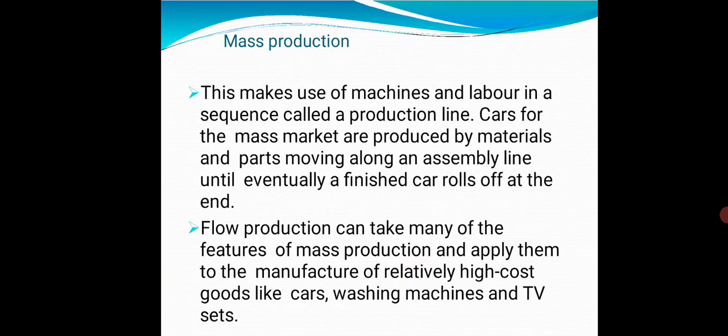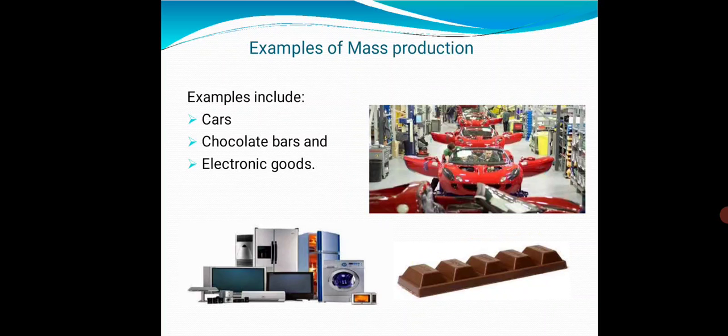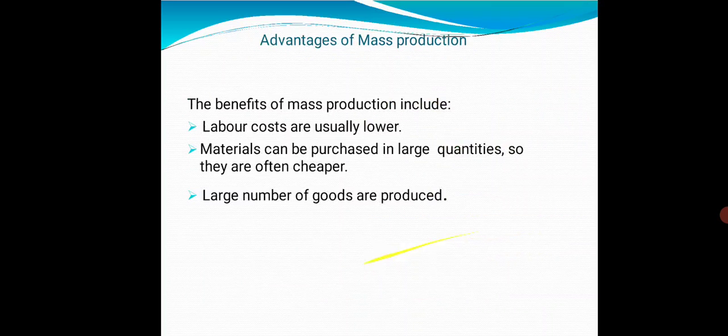Flow production can take many of the features of mass production and apply them to the manufacture of relatively high cost goods like cars, washing machines and TV sets. Examples of mass production: the figures show a car, chocolate bar and electronic goods. So similar components are produced in mass production, meaning a high amount of production.